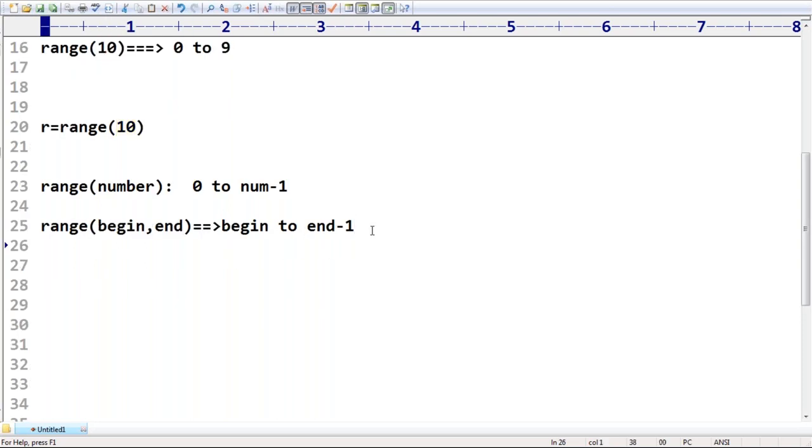Two arguments I'm passing: begin of 10, and end of 20. Do you know what it's going to return? It will return a sequence of numbers from 10 to 19. Are you getting 10 to 19? From begin index to end minus 1.